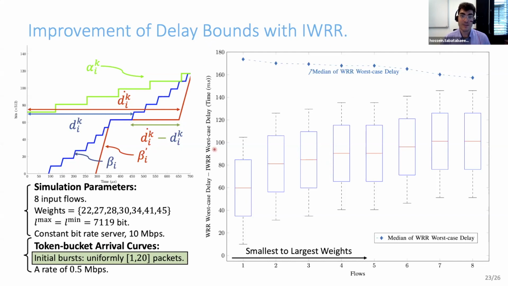In this figure, on the y-axis, I'm plotting the improvement for all flows in the system, where flow 1 is the flow with the smallest weight and flow 8 is the flow with the largest weight. I'm also plotting the median of WRR worst case delay to see how relatively we have improved. This is a simulation that we have done for one configuration.